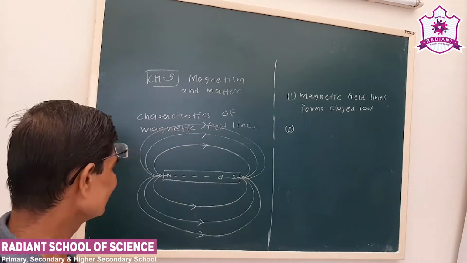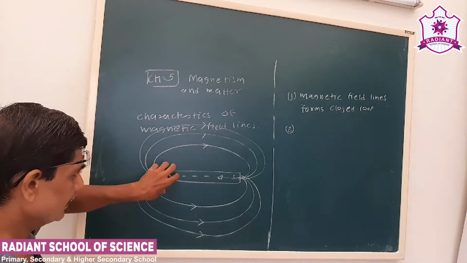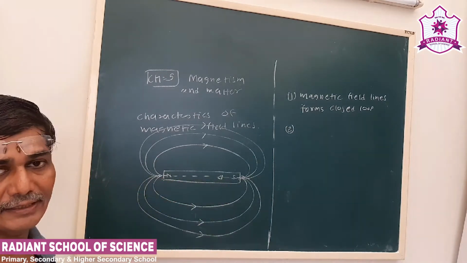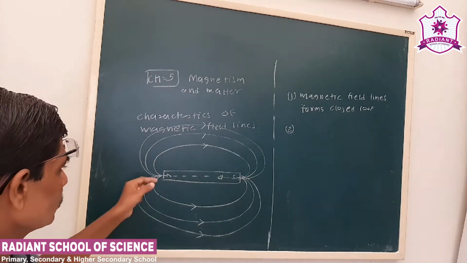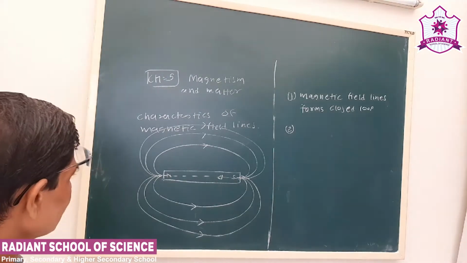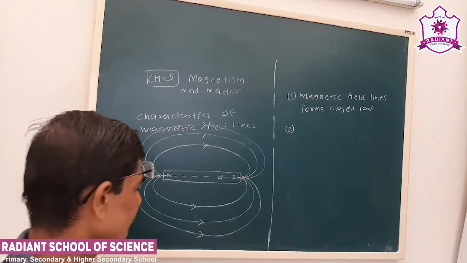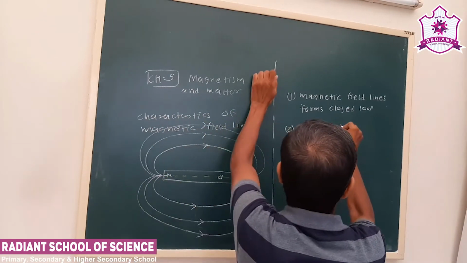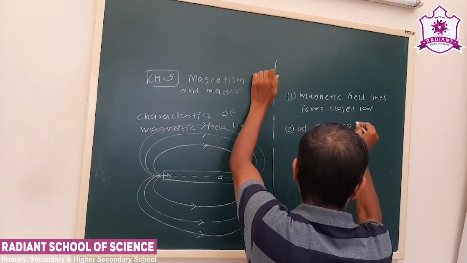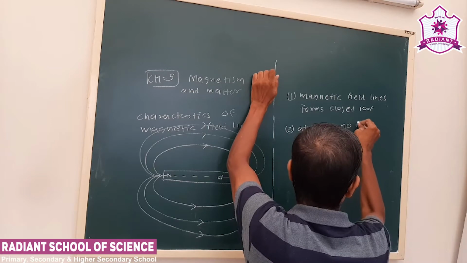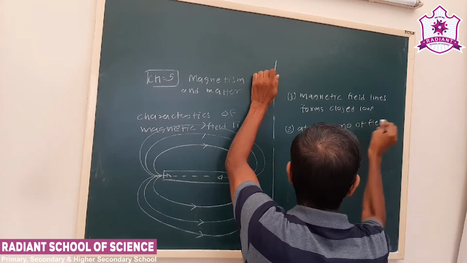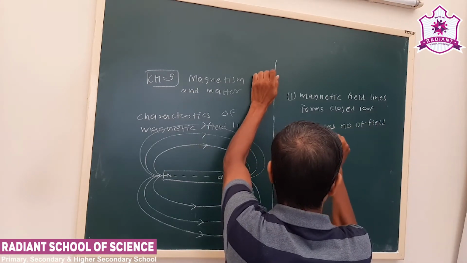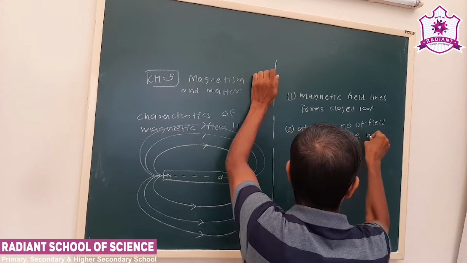So what we see here, near the poles, N and S are the poles of the magnet. At the poles, the density or number of field lines will be maximum.